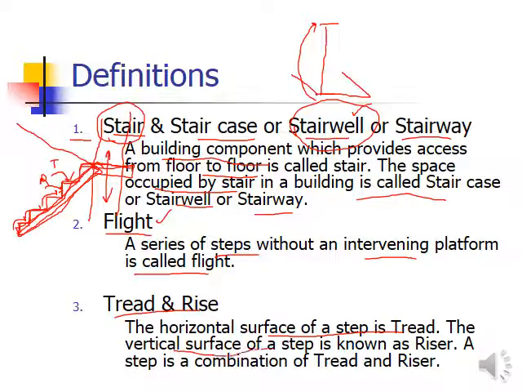The horizontal surface of the step is tread. The vertical surface of the step is known as riser or rise. A step is a combination of tread and riser. So if you combine one tread and one riser, you will have one complete step of a stair.